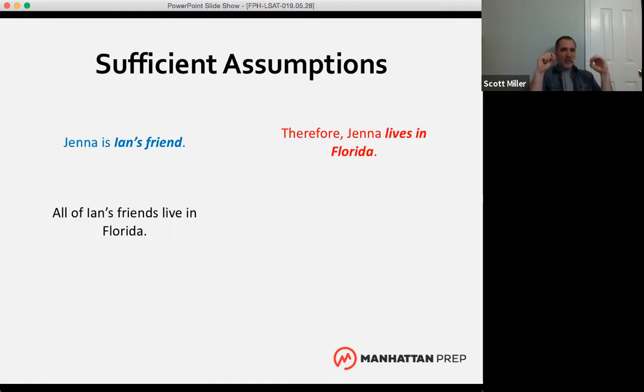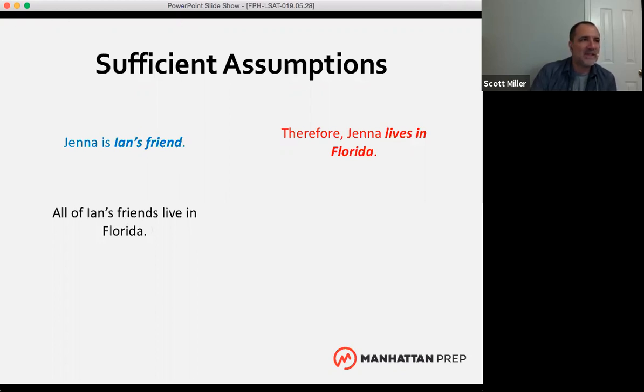In a sufficient assumption question, we're looking for an answer choice that addresses items already given to us in the premise and conclusion. The answer choice in this case has to involve things that we already know about. Has to involve Ian's friend and has to involve living in Florida. That's what we're looking for in a sufficient assumption question.